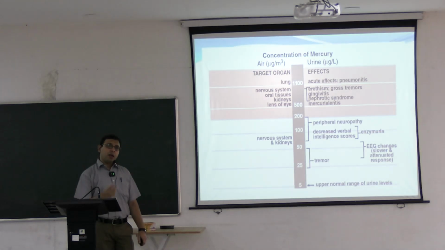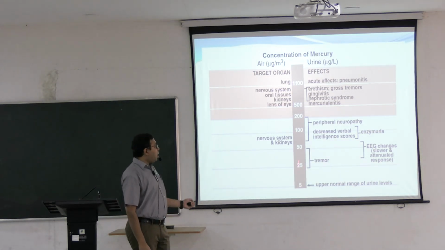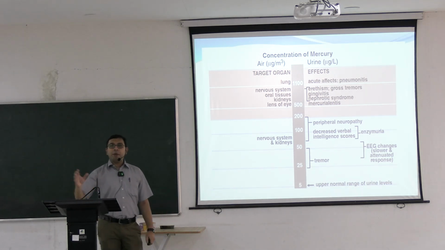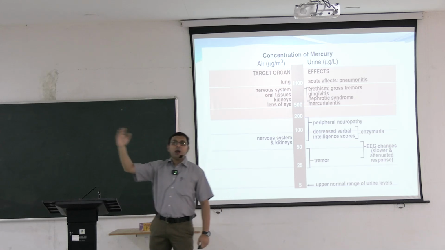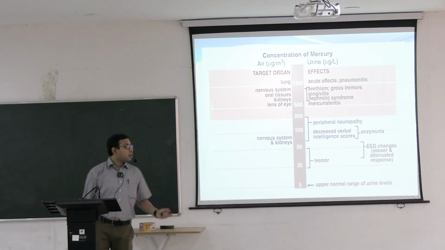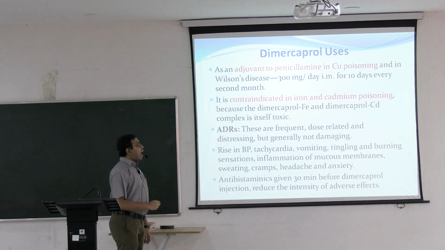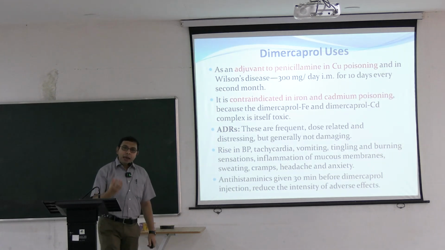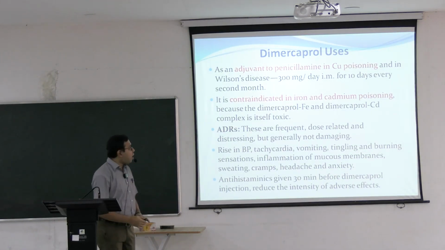So in mercury poisoning, usually Dimercaprol is used. You can see from this that with increased concentration of heavy metals like mercury in our blood, ultimately that leads to damage to the different organ systems. Apart from this, it is also used as an adjuvant to penicillamine in copper poisoning. In copper poisoning, mainly penicillamine is used. Dimercaprol is used as an adjuvant or second line drug.